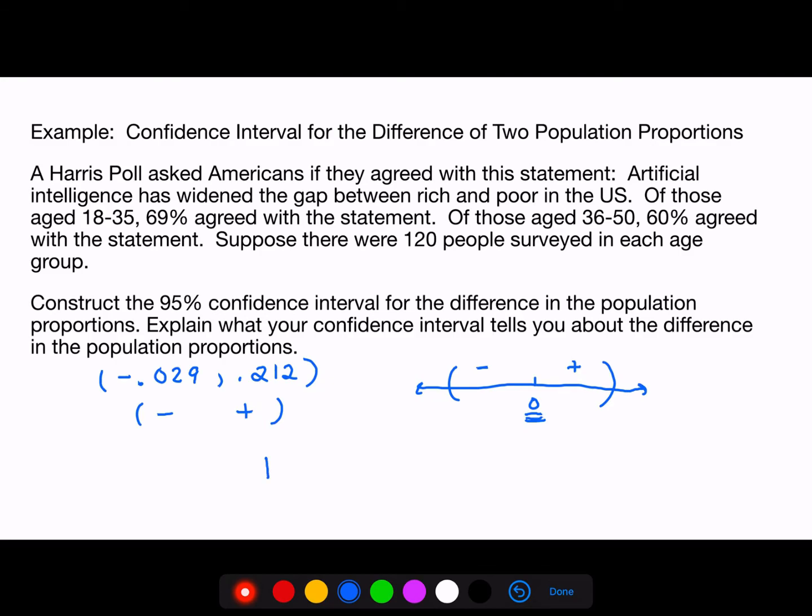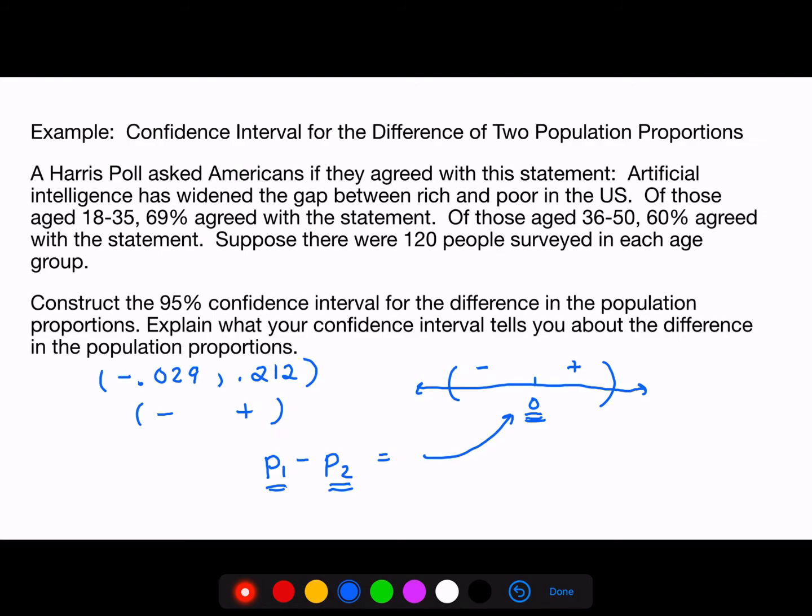And remember, we're making an interval for the answers that we would get if we subtracted the first population proportion from the second population proportion. So what we're told is that it's possible that we could get 0 for an answer. And the only way you can get 0 when subtracting is if the numbers are the same.